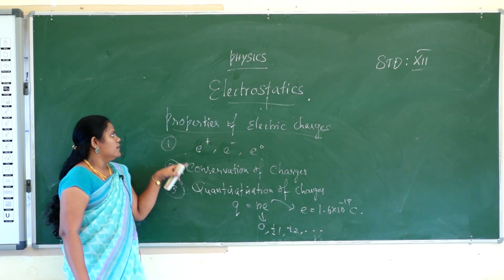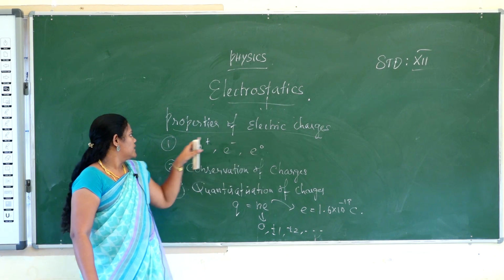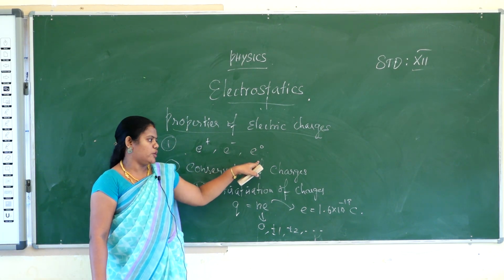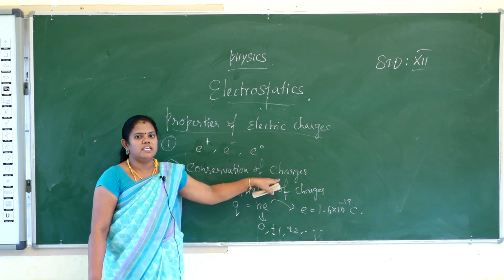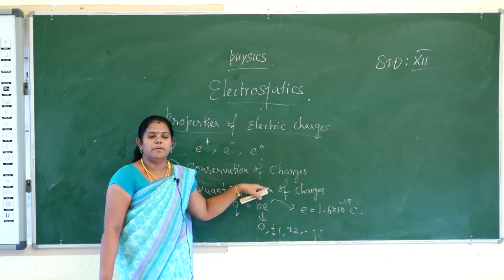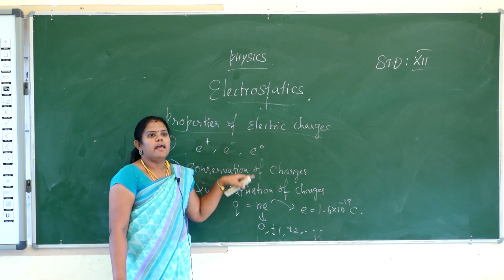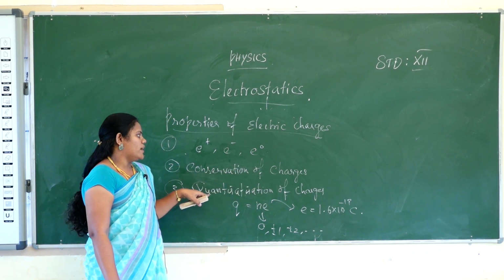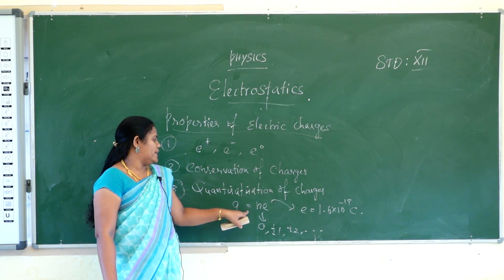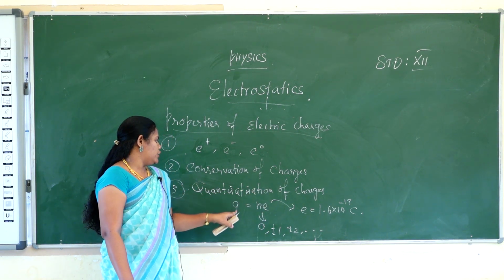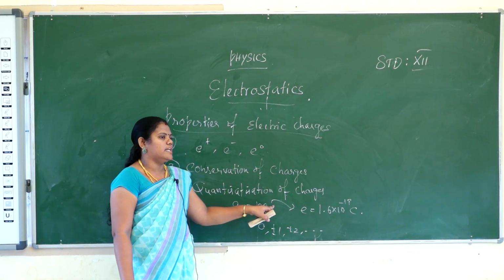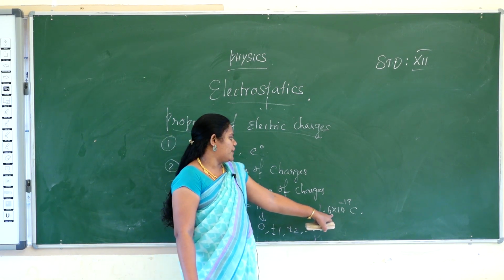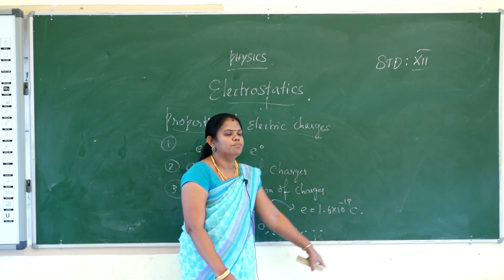So again, what are the properties of electric charges? First, what are the charges? Proton, electron and neutron. Conservation of charges means charges can neither be created nor destroyed, and the total number of charges is constant. Quantization of charges means Q is equal to n times e. Q is the net charge, n is an integer and e is the charge of one electron. What's the value of the charge of one electron? 1.6 × 10^-19 coulomb.